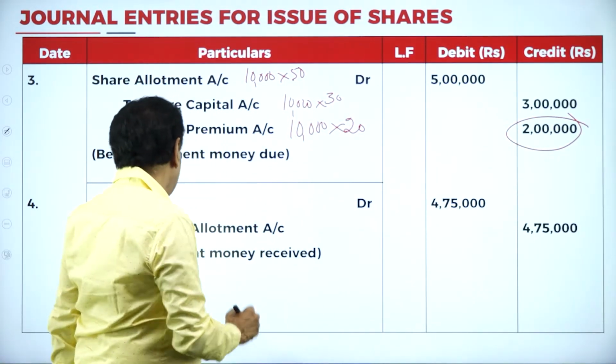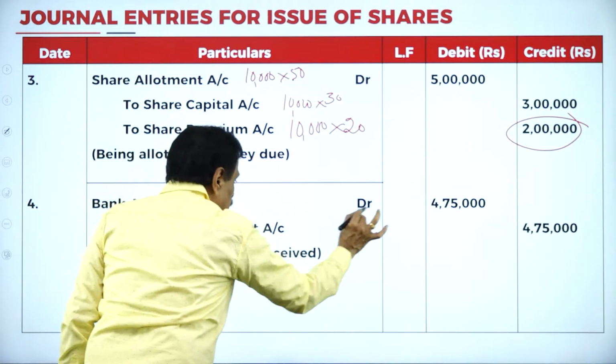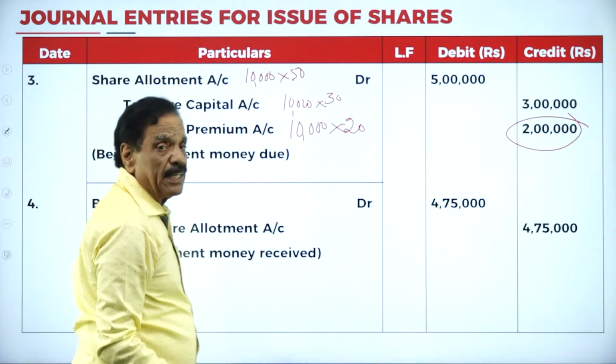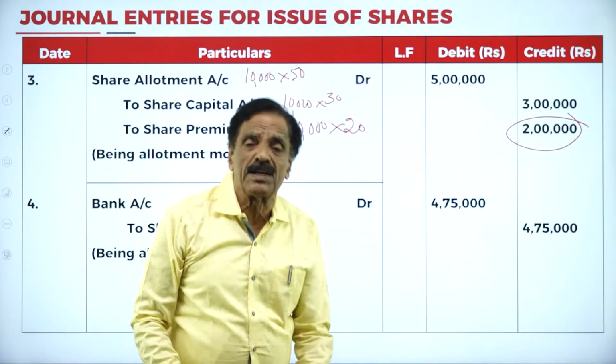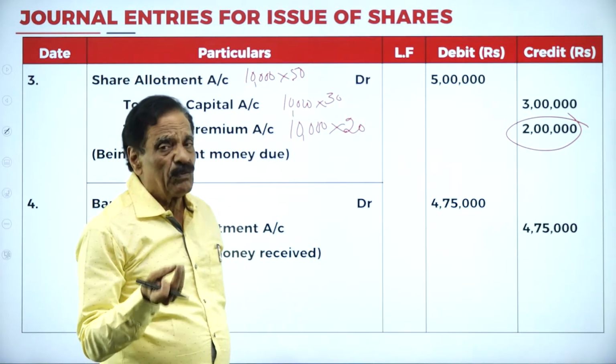Next entry, bank account debit to share allotment account. This is the receiving entry. Actually you have to receive 5 lakh. Already in application how much did you receive? 25,000. What's the balance?